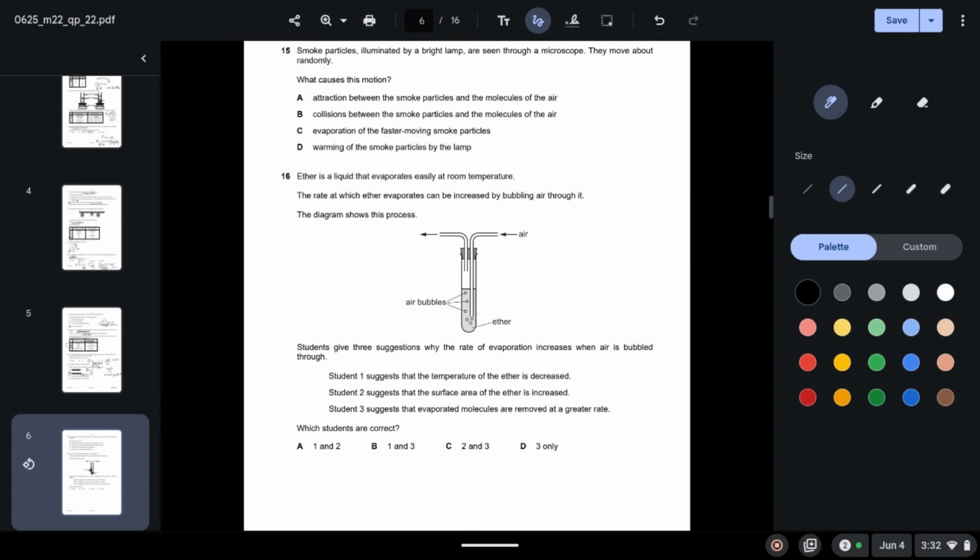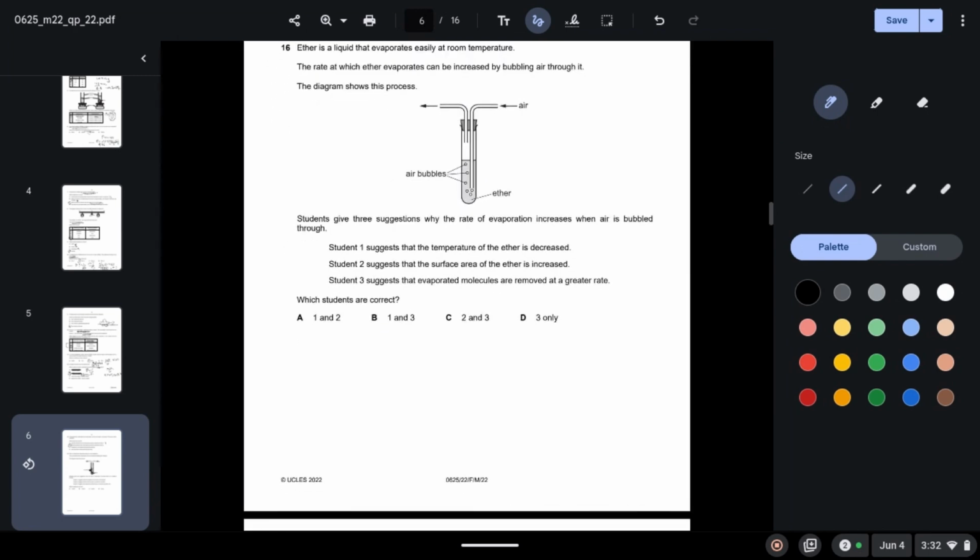Question 15. Smoke particles illuminated by a bright lamp are seen through a microscope. They move about randomly. What causes this motion? Attraction between the smoke particle and the molecule of the air. This is incorrect because there is no attraction between the particles. Collisions between the smoke particles and the molecule of the air. This is correct, since we know that gas molecules interact with each other by colliding against each other.